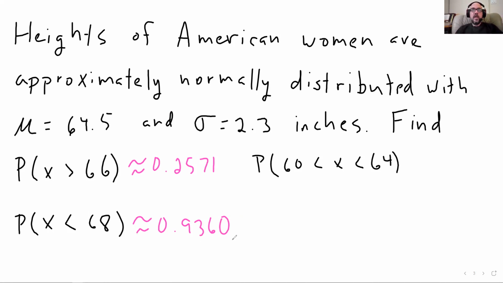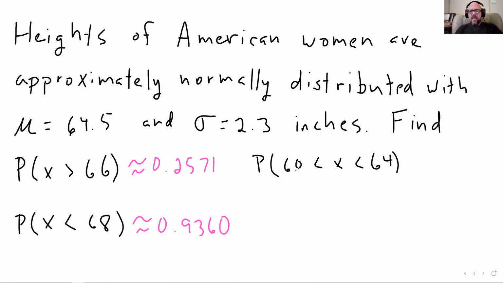So in statistics, that's not going to matter hardly at all. But when you get into the sciences, they'll care. They'll really care about significant figures. So I'm not going to worry about it too much, but just a heads up: if you mean 0.9360, write the 0, even if it's technically the same number.